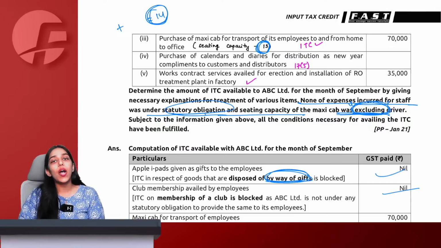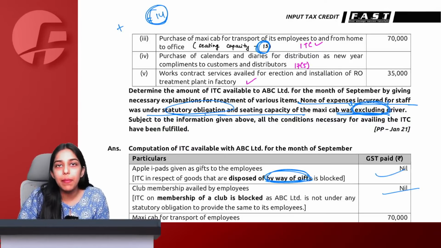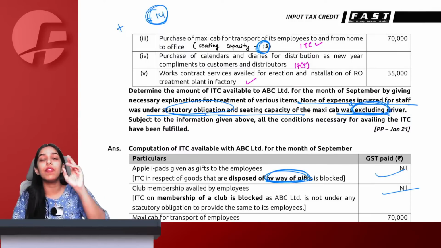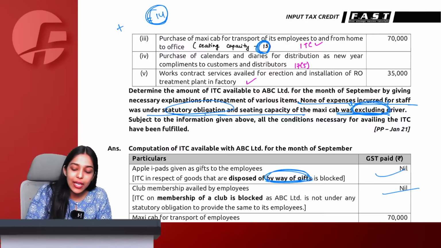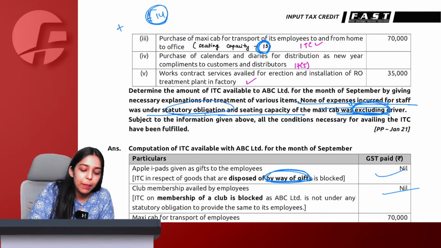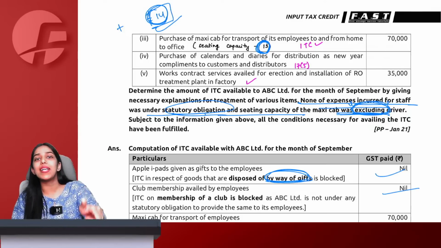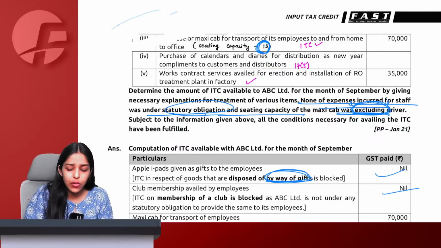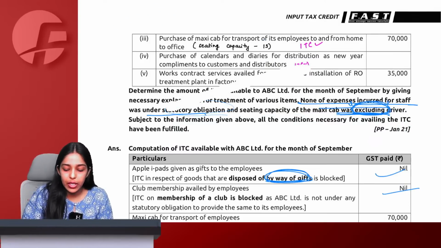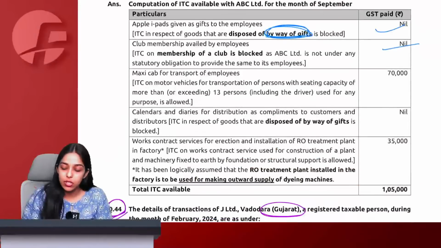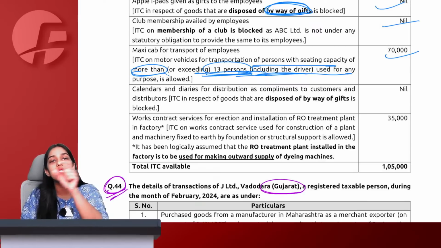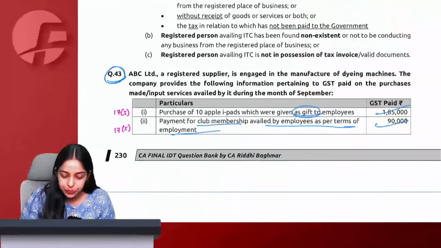And now we know any motor vehicle designed to carry passengers up to 13 passengers, ITC is blocked. More than 13 passengers including driver, ITC is allowed. So 13 is excluding driver, which means including driver the capacity becomes 14. And for 14 capacity vehicle, I will say ITC is allowed. So here the ITC of 70,000 will be allowed to me because for this motor vehicle, the seating capacity exceeds 13 passengers including driver. We will say more than 13, it becomes 14, 13 plus 1 driver. Therefore, ITC will be allowed.